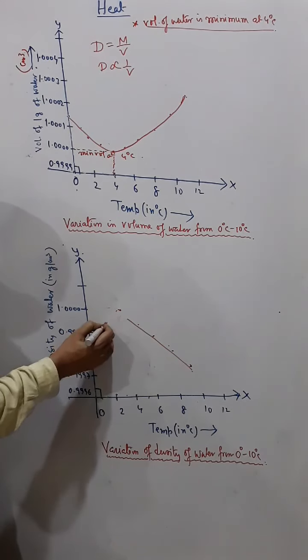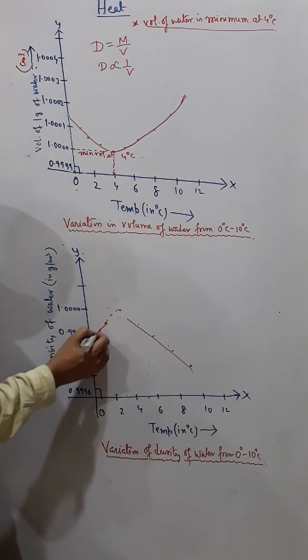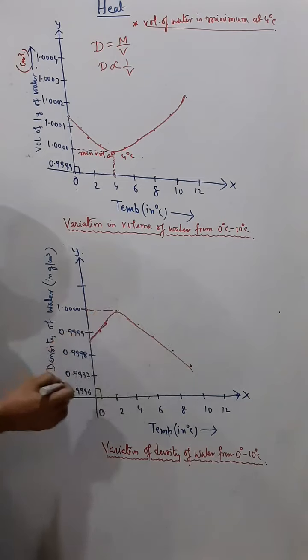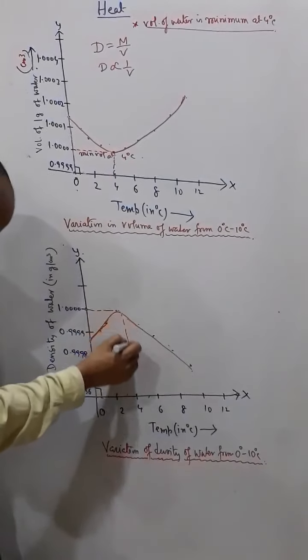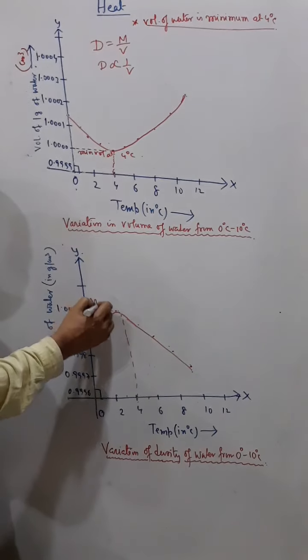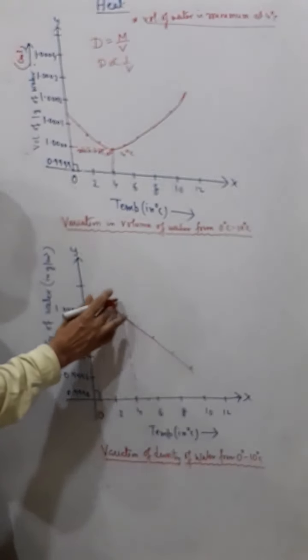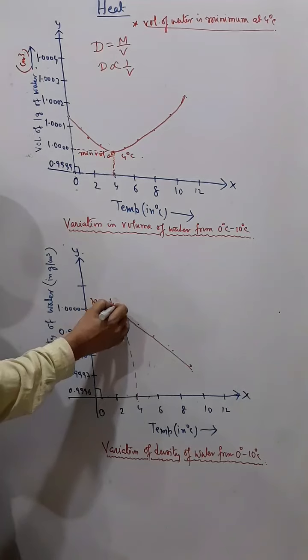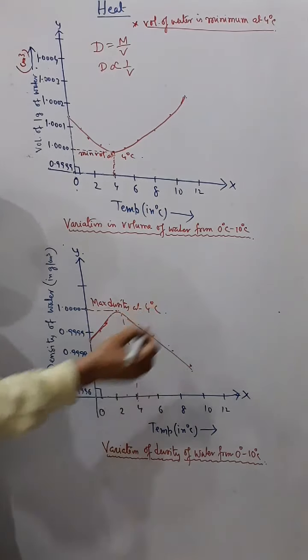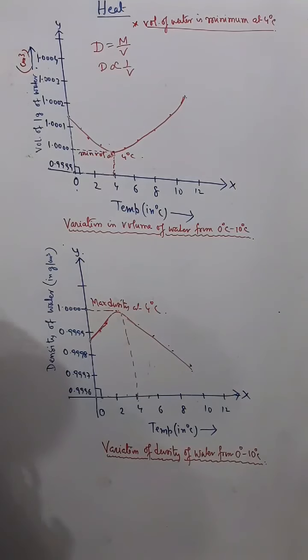okay, so I'm just shaping it properly. So from here we can say water has a maximum density at 4 degree Celsius.